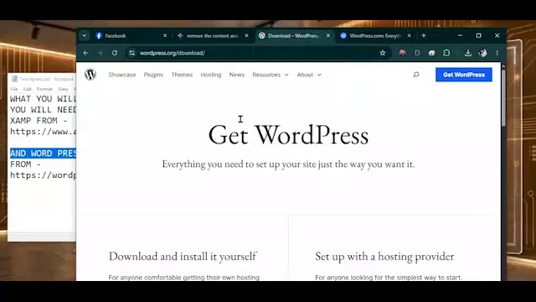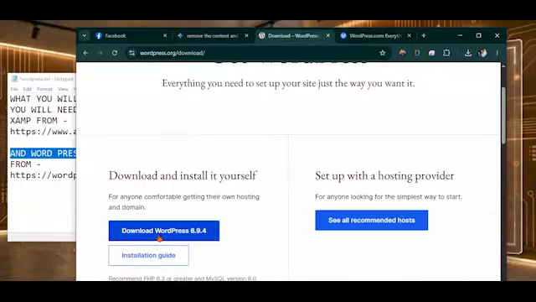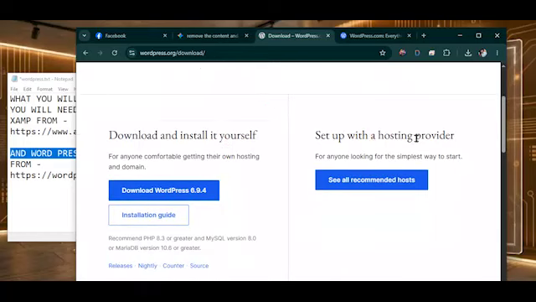Different from wordpress.org, here we will need to download the WordPress software so that we can use it on our computer without the internet. That is also called localhost. So download and install it yourself, or set up with a hosting provider. If you download it and install it yourself, it means you are starting to build your website from the computer on localhost.